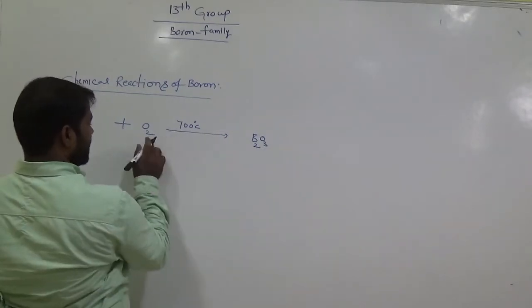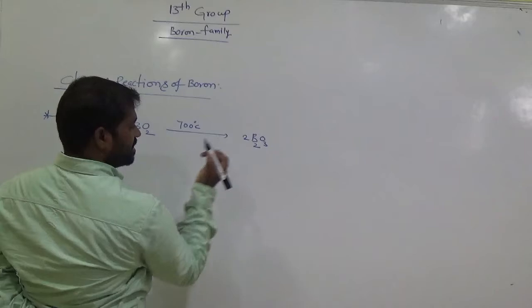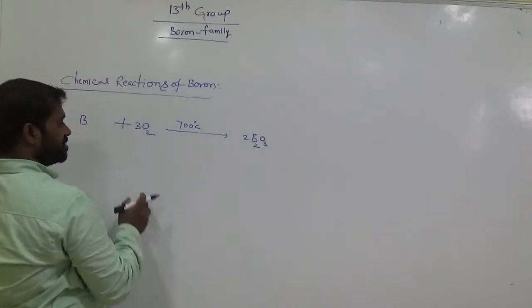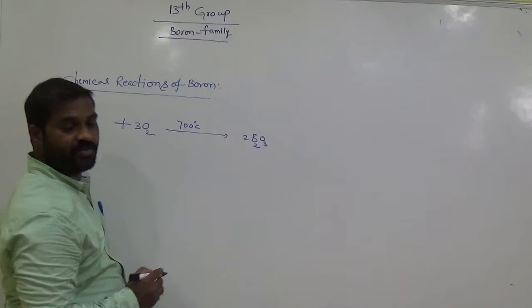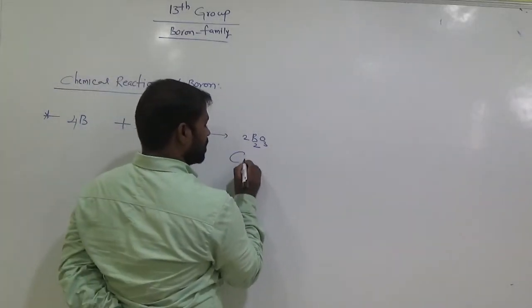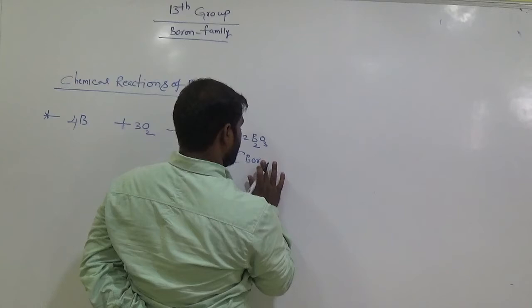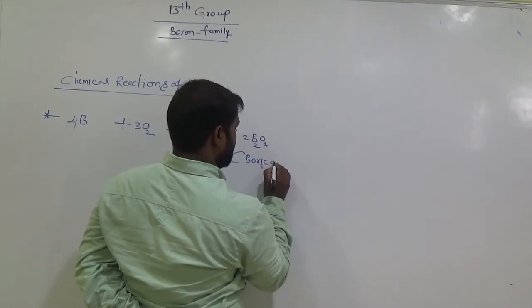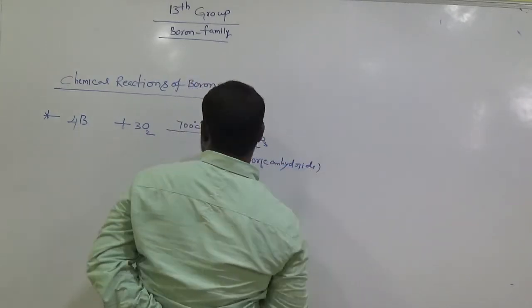Here it is 3 oxygen, here 2. 3 twos are 6 oxygen, 2 threes are 6 oxygen. 2 twos are 4 borons, and here we have only one, so 4 boron. What is the name of this one? Boron oxide or boric anhydride.